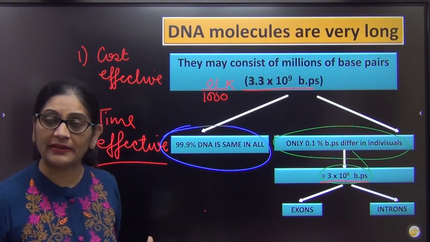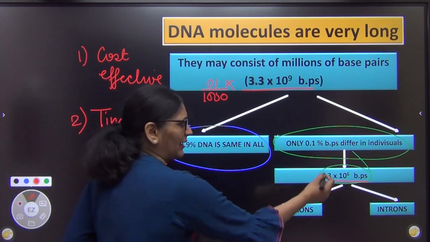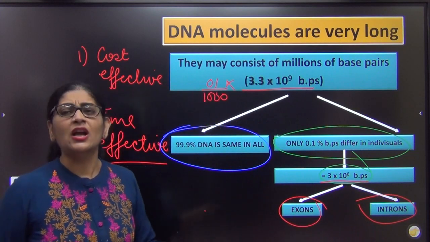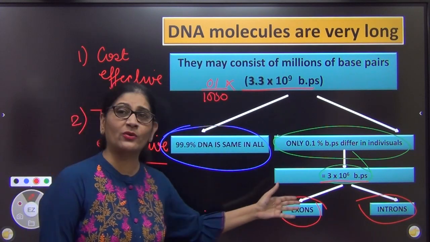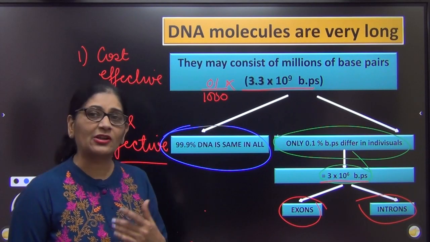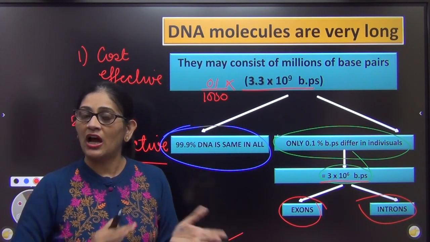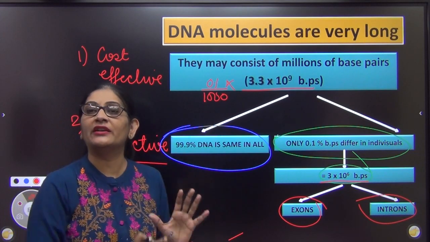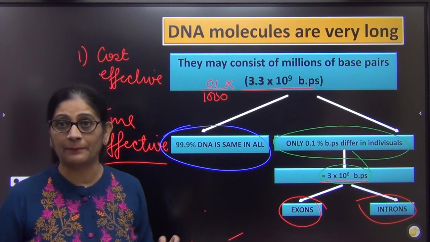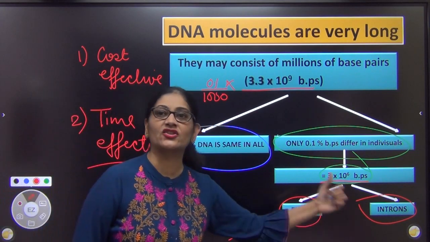So we started putting our brains. When we started putting our brains, what came to our mind? Oh, great. We know that our gene is made up of two things, exons and introns. Okay, why should we match both? Why don't we try only one of them? I'm telling you, in my teaching career, I have asked many students, tell me, if we want to match the genes of two individuals, exons or introns, so as to find the uniqueness of both of them so that I can identify both of them, right? So which gene would you prefer? Would you like to match their exons or would you like to match their introns?